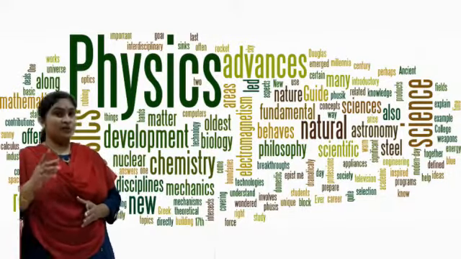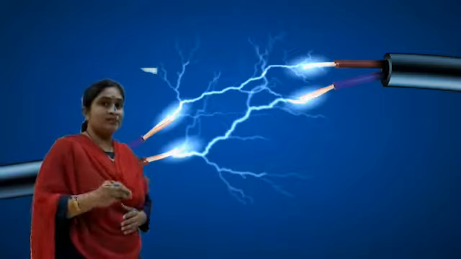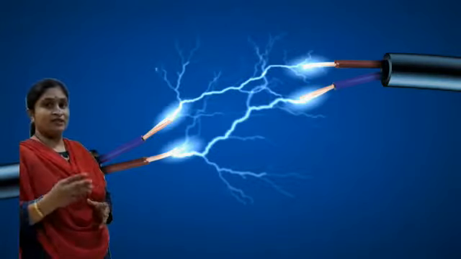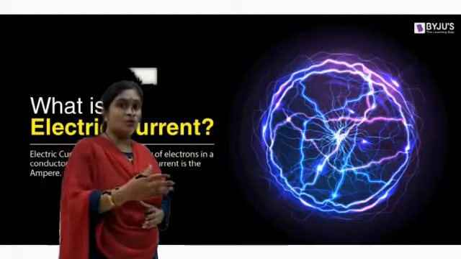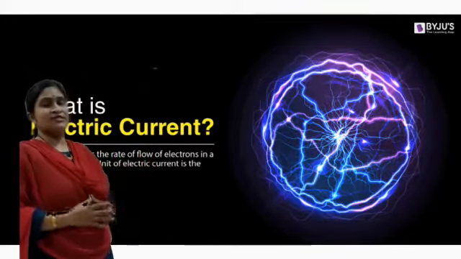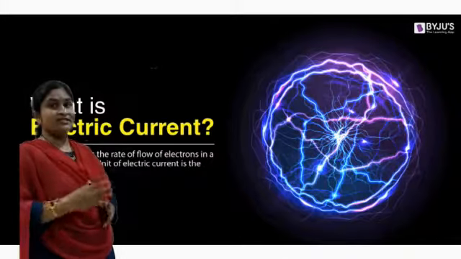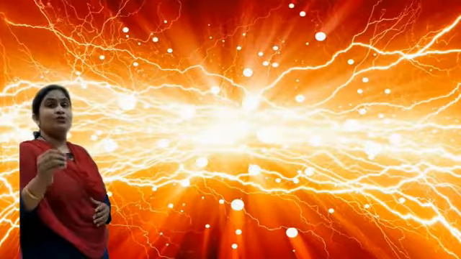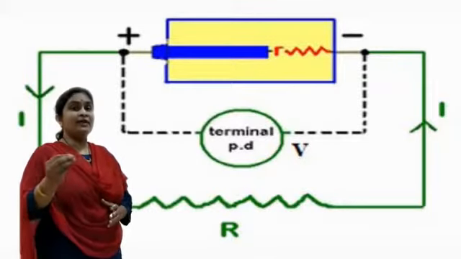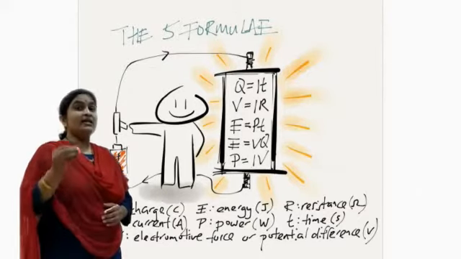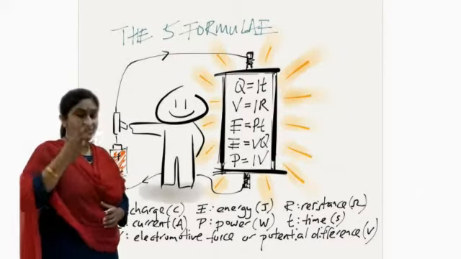But here today we will explain some concepts of electricity, that is, what is current, what is charge, what is EMF, potential, voltage, resistance. Lots of basic concepts are there, but in a single lecture it's not possible to cover all of them. Therefore today I will just explain what is meant by charge, what is meant by electric current, and the fundamental quantity, that is the electromotive force, EMF.